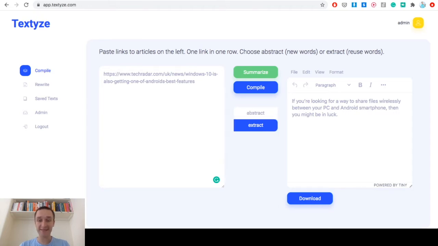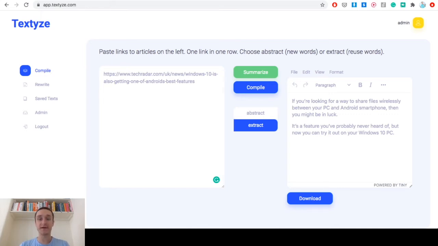I could change to extract and also click on summarize. This summarization will be a little bit different, because what will happen is that the algorithm will try to search for some sentence which is the most explainable, the most relevant to the given content. So you can have those two summarizations here.